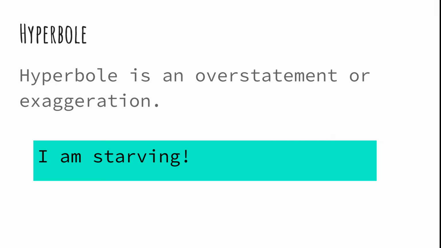The next is hyperbole. Hyperbole is an overstatement or exaggeration. Over here the example is I'm starving. Starving means that you're dying with hunger. The author or the speaker wants to say that he or she is feeling very hungry. So instead of saying that I'm feeling hungry, the person is saying I'm starving. So this is an exaggeration. It is an overstatement. So it is a hyperbole.